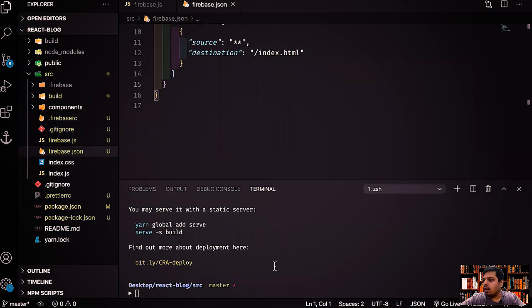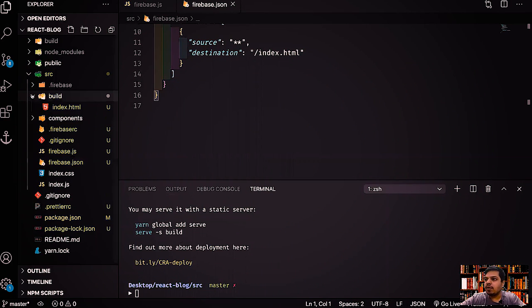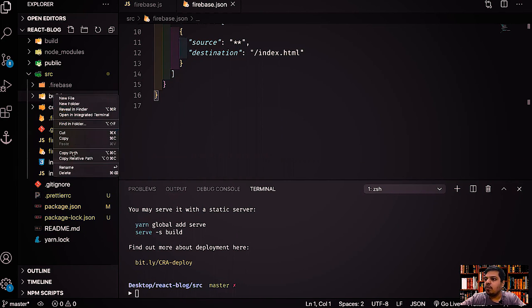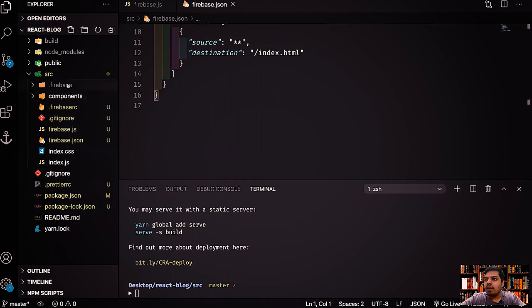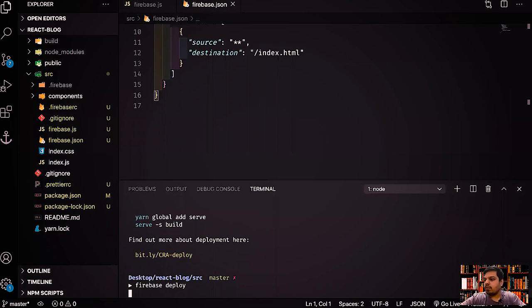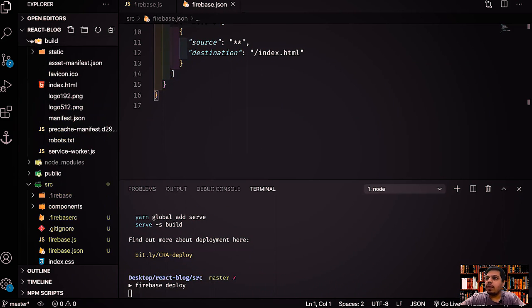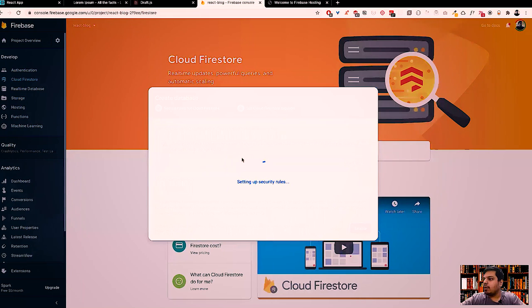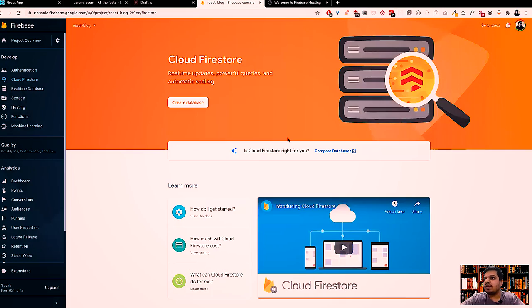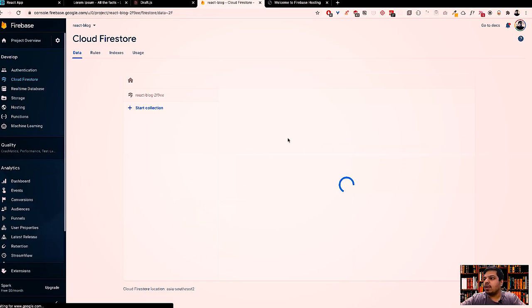Come back here, and our build has been created. Here you can see our build has been created. Let's remove this one. We don't need this build, which was created by Firebase. And now if I do firebase deploy, it will take this build over here at the root level. These are our files created by create React app, right? So let it deploy. In the meanwhile, this is setting up our Firestore, which is our new SQL database.